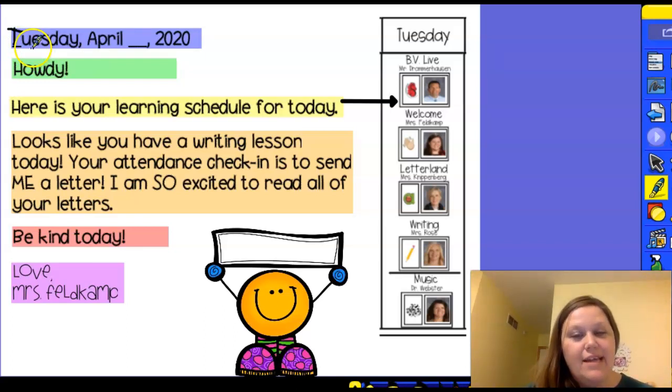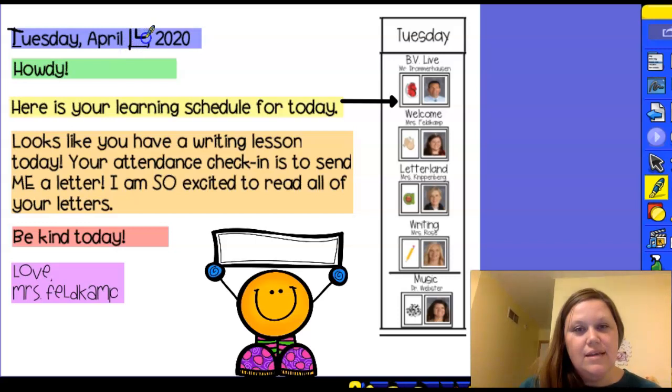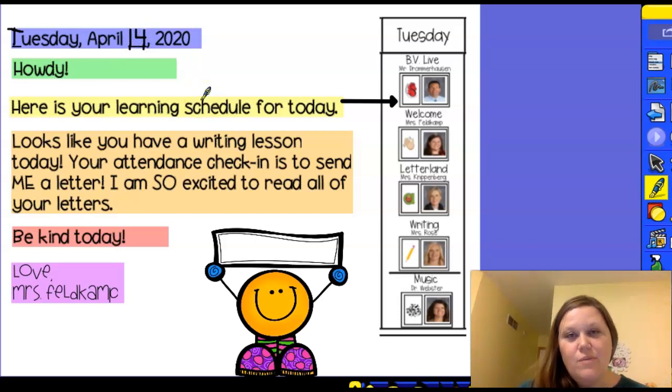So now we have that it's Tuesday, April. Yesterday was the 13th day of April. Do you know what number comes after 13? If you said 14, you're right. 14 comes after 13. I wrote 14 by making a 1 for one group of 10 and 4 for 4 extra ones. The year is still 2020, or you could say 2020.